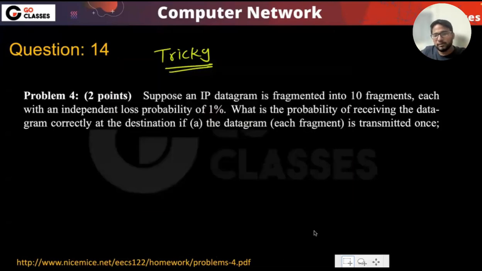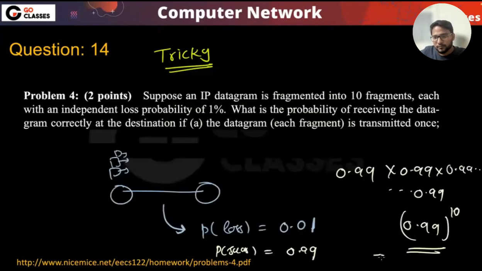So basically it is coming out to be 0.904, and this is the probability of success if there are 10 fragments. If there is just one fragment, then what is the probability of success? 0.99, which is quite higher, right?